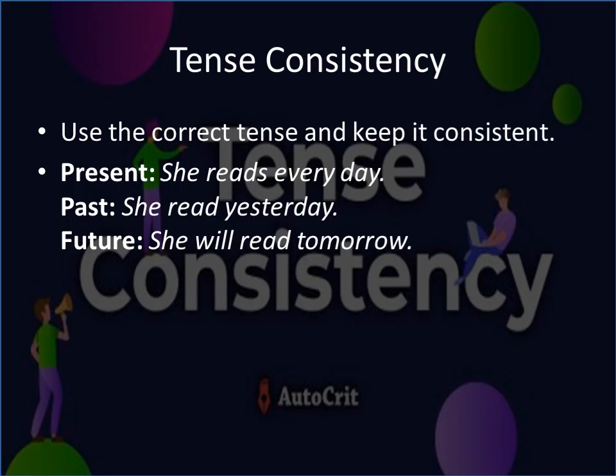Do not jump from past to present or future without a reason. So if we have a present tense, the present tense stays present. If it is a past tense, the past tense stays past, and if it's a future tense, it stays future. For example, in the present: she reads every day. It is happening now. It doesn't change unless you're changing time. In the past: she read yesterday. In the future: she will read tomorrow.